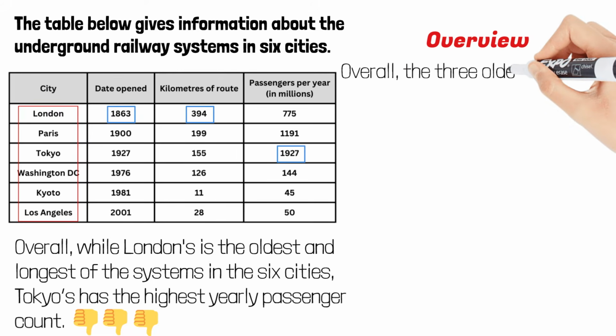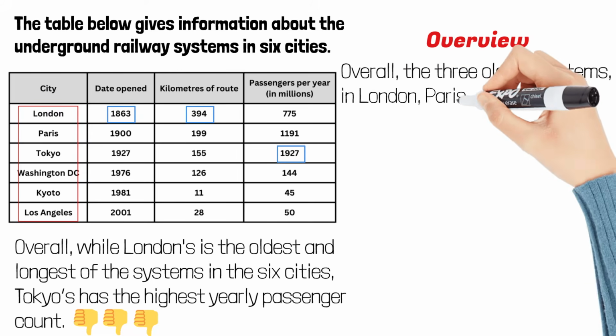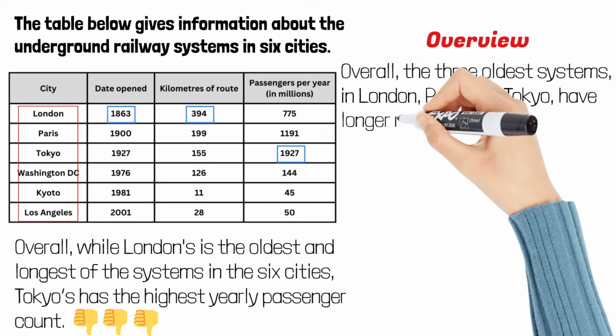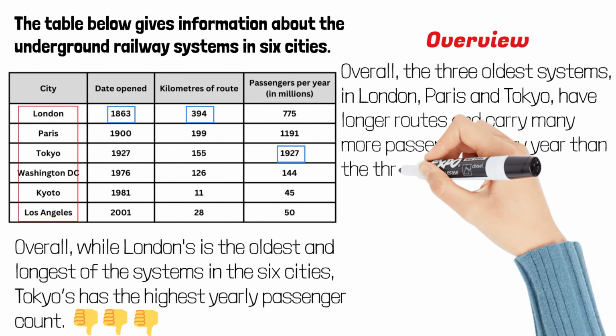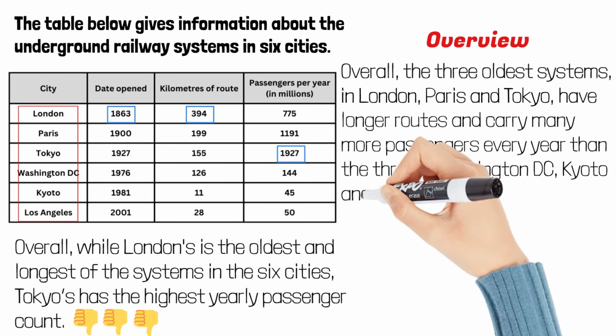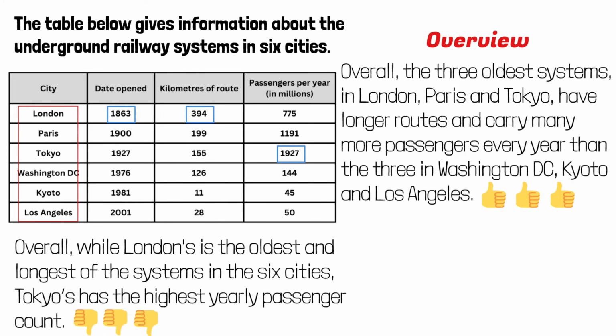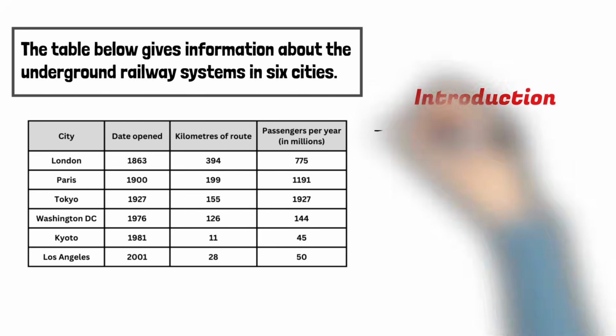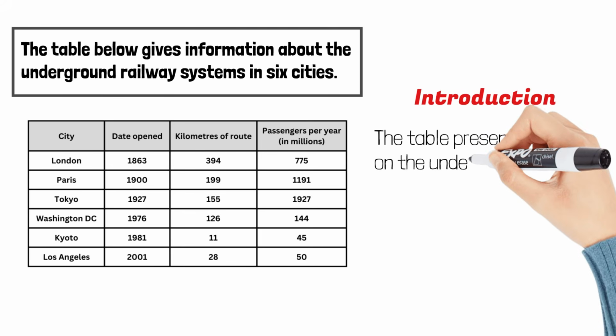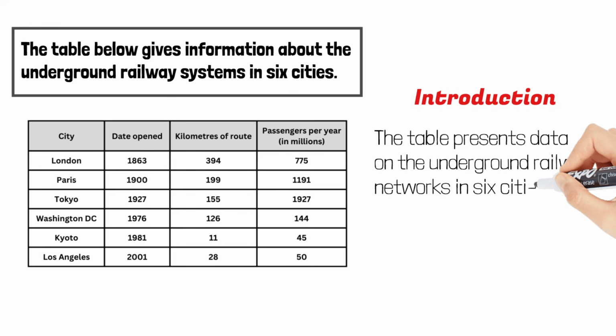Overall, the 3 oldest systems in London, Paris, and Tokyo have longer routes and carry many more passengers every year than the 3 in Washington, D.C., Kyoto, and Los Angeles. Finally, the introductory paragraph. This paragraph should be a paraphrase of the original. The table presents data on the underground railway networks in 6 cities. Here's the entire essay.